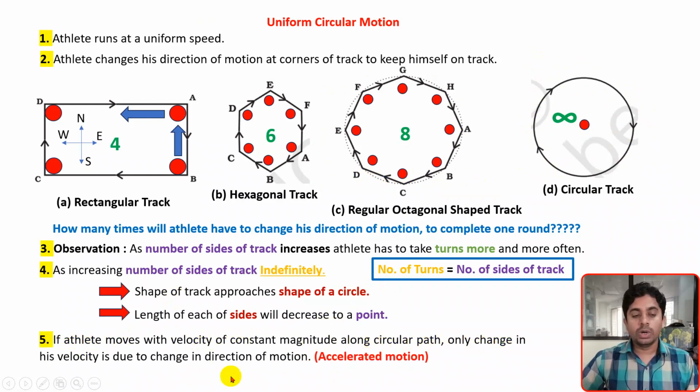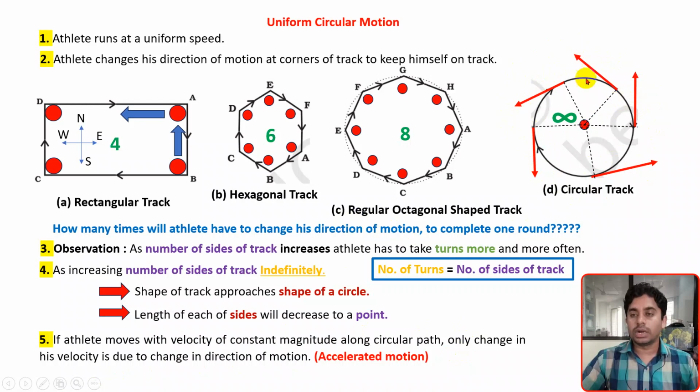So what we can say from all this is, if the athlete moves with a velocity of constant magnitude along a circular path, the only change in his velocity is due to the change in direction of motion. See here, whatever the change in velocity for that athlete, it is not because of a change in magnitude, because, as we have assumed here, his speed is constant. He is running with a constant, uniform speed, but still there is a change in velocity. So that change in velocity is because of the change in direction, right?